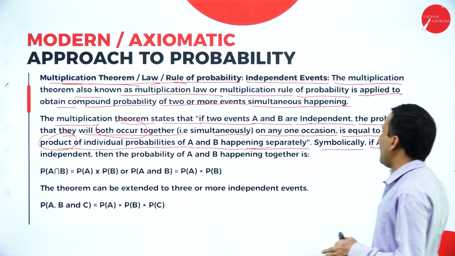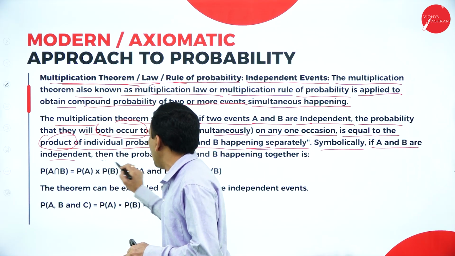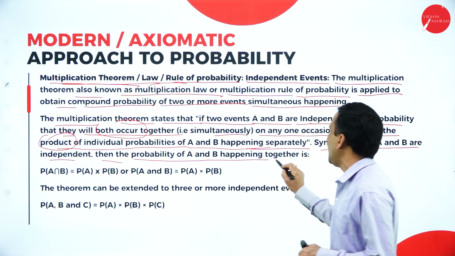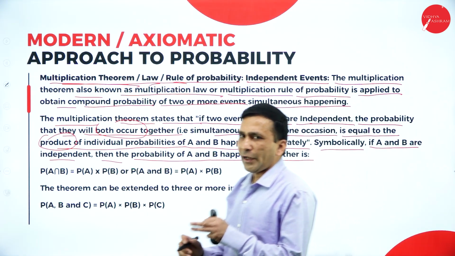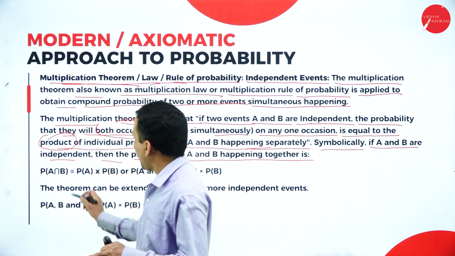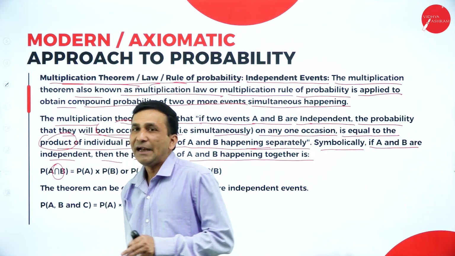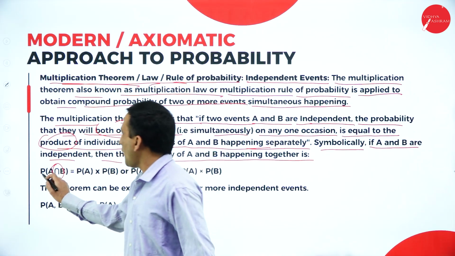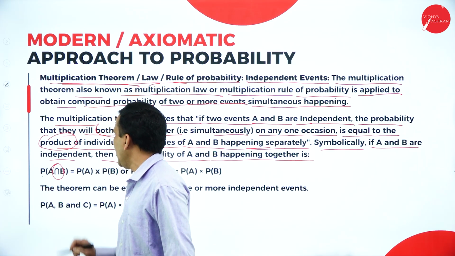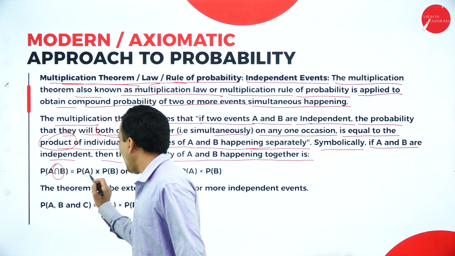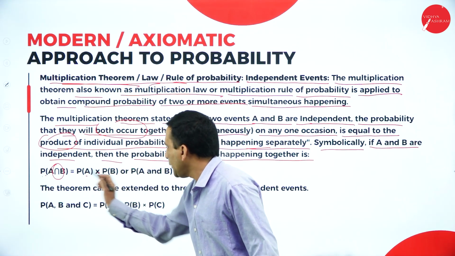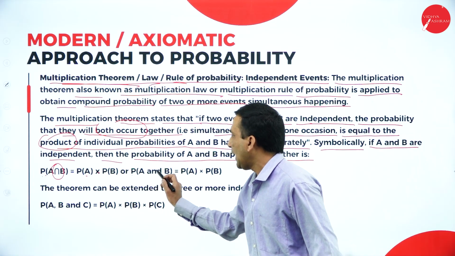Symbolically, if A and B are independent, then the probability of A and B happening together, when we say together, we consider intersection, not union. So P of A intersection B is equal to P of A into P of B, or you can write P of A and B.